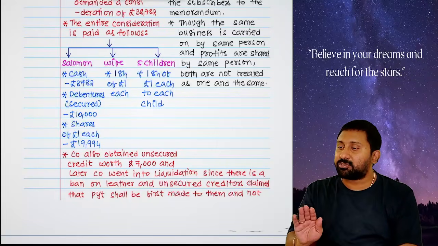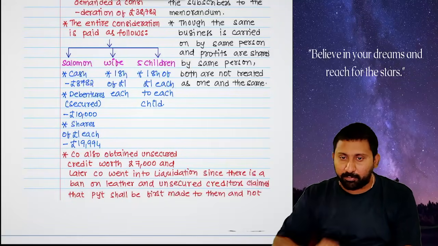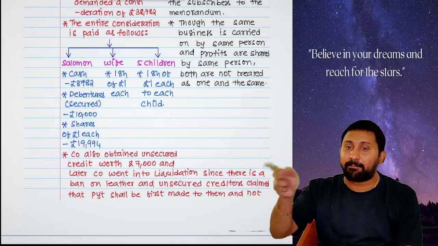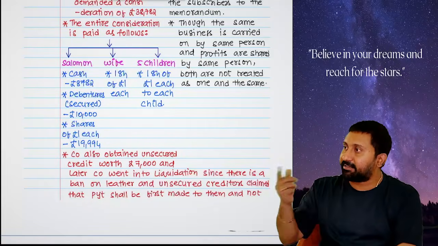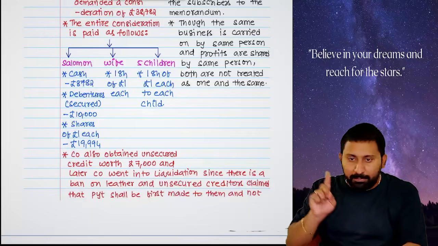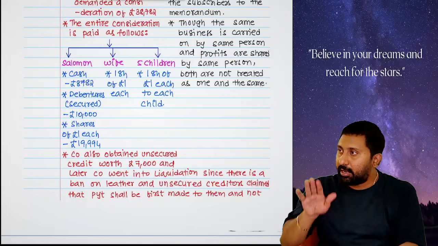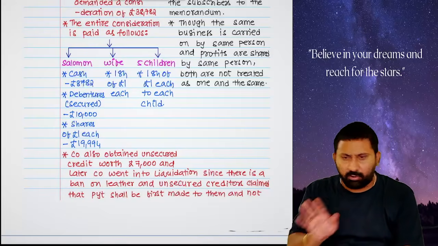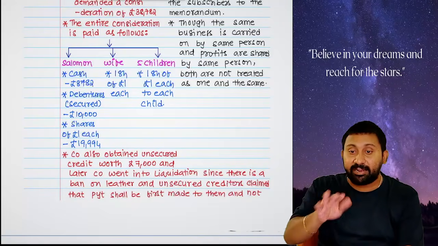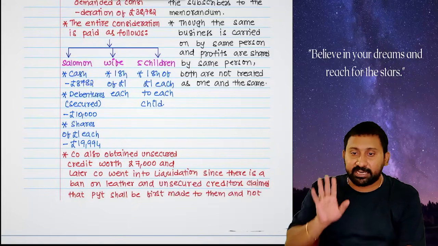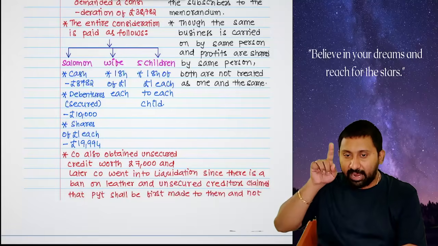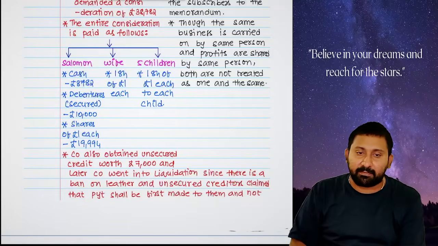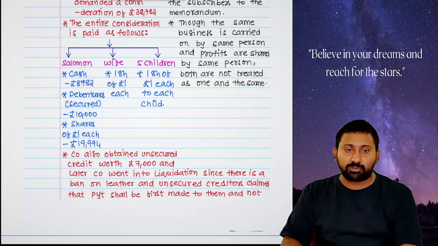In the 30,000, company, don't pay to me immediately. His company only, but company and he are not one and the same. He said with the company with a written agreement, don't pay me 10,000 pounds today. Show it as a loan. Loan means you will pay me in future. I don't want it immediately. On that I will take interest every year. But it is a secured loan. If something happens in future, at least I can sell assets and get back my money. Secured loan 10,000 shown.